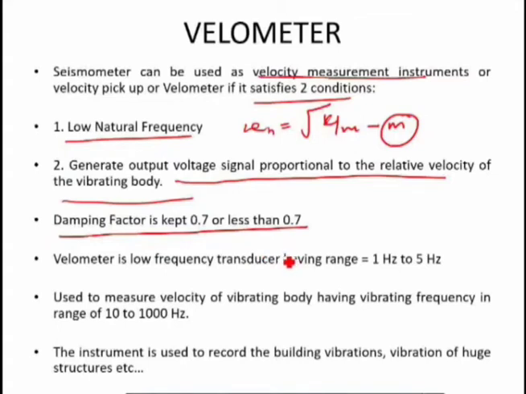If 0.7 is a significant value, that is zeta is equal to 0.707. So at this particular value of zeta, there is a different behavior of the graph. So that we will understand in the graph.